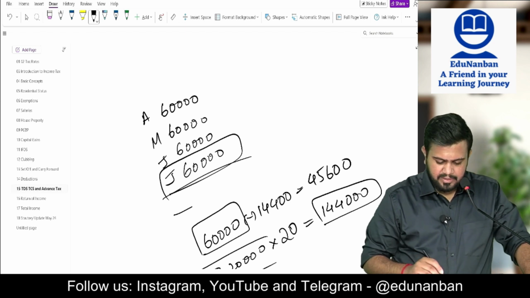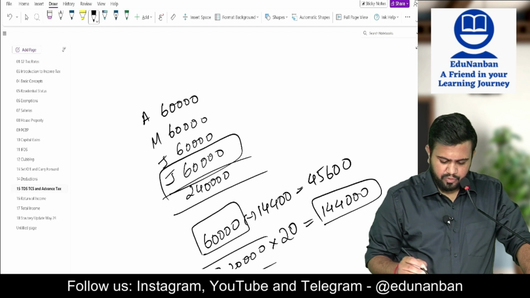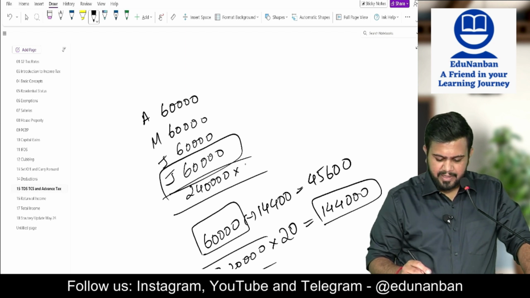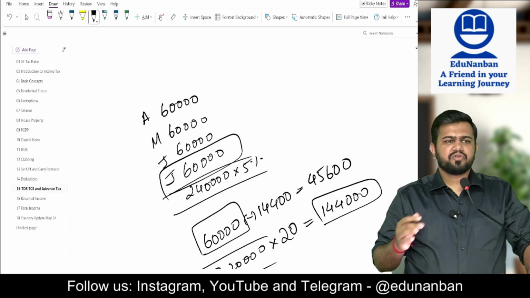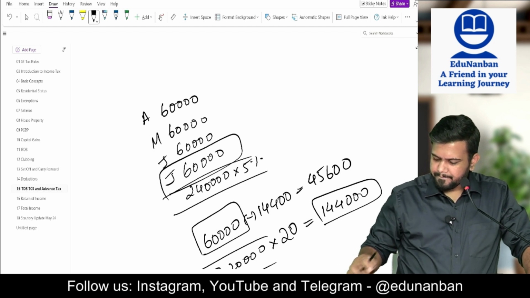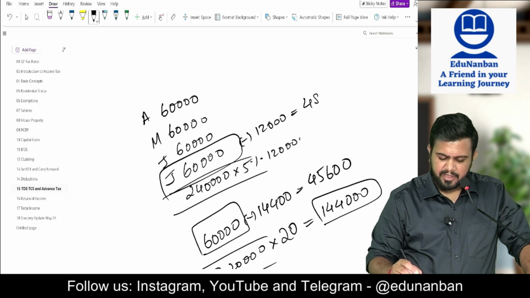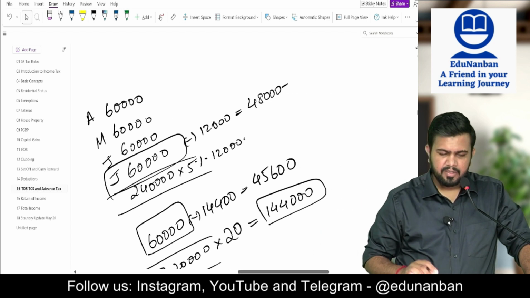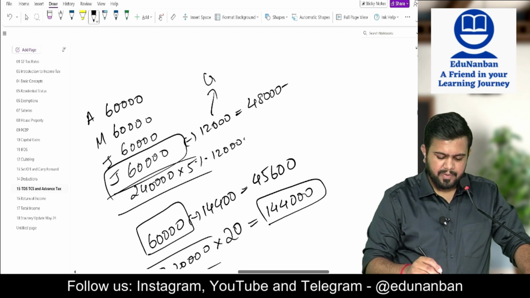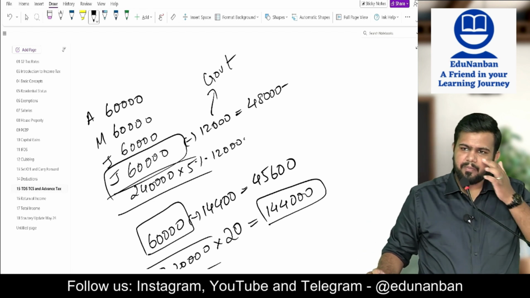So total rent is how much? 2,40,000. So multiplied by 5 percentage. So 2,40,000 into 5% is 12,000. So 12,000 should be deducted, and the balance 48,000 should be paid to the landlord. 12,000 should be paid to the government as TDS.